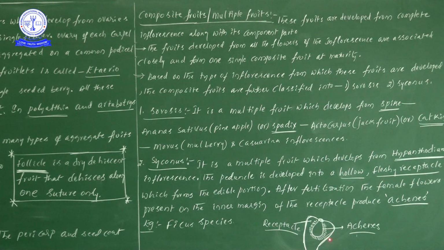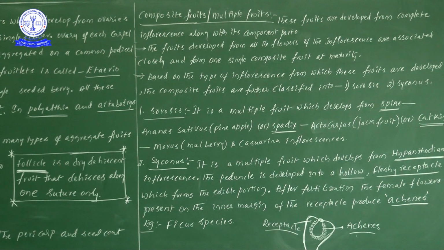This entire part is edible. Achenes are dry indehiscent fruits. Follicles are dry dehiscent fruits. This is a small description I can give related to Sorosis and Cichonus. These two come under composite fruits or multiple fruits.